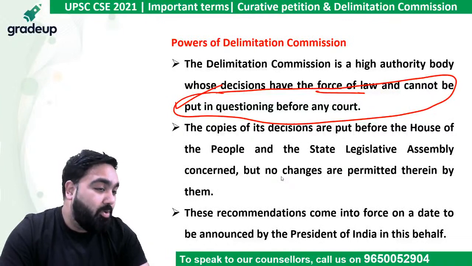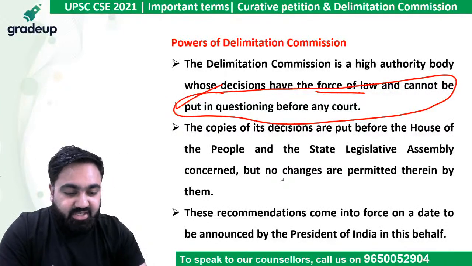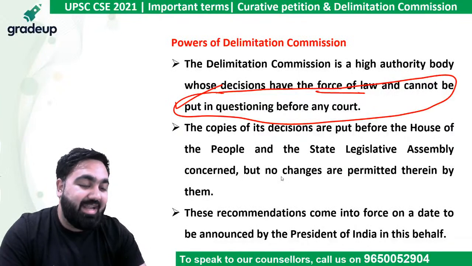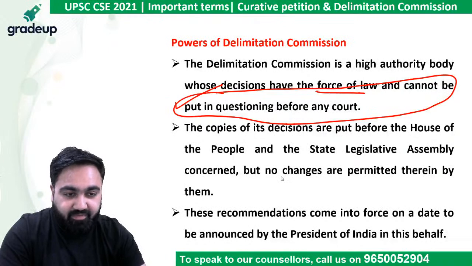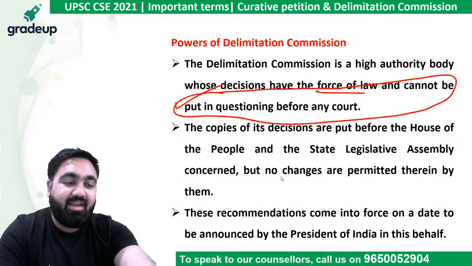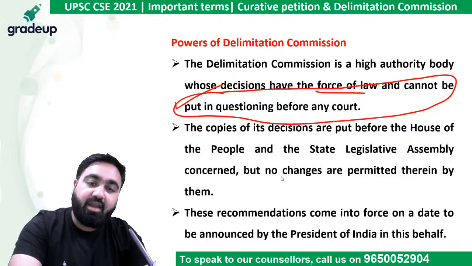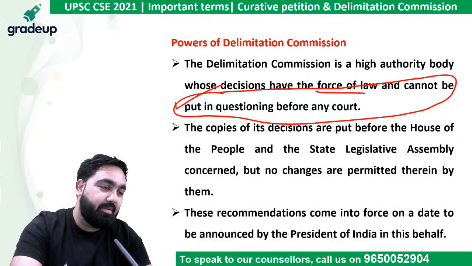Now, the loophole is, although the recommendations of the commission cannot be changed, on which date the recommendations start to come in force, the president decides that. So the president decides when the delimitation will start to come into force. However, the recommendations given by the delimitation commission cannot change.